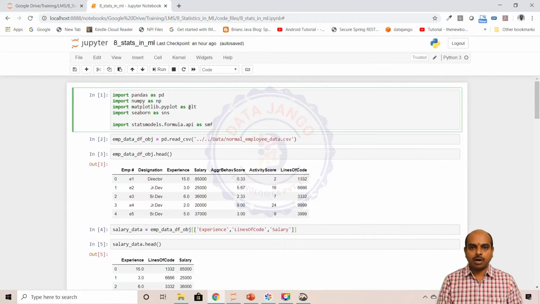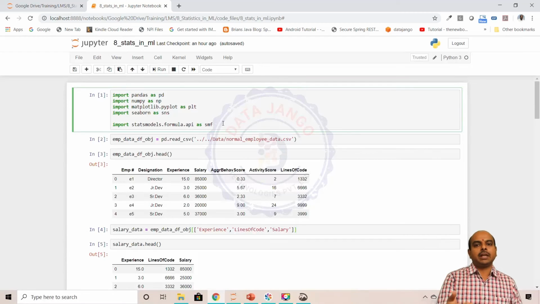This is one module which has machine learning algorithms implemented. We understood the concept. We just need to use the API and execute the code, right? The statsmodels has ordinary least squares, a linear regression algorithm implementation. So let us use that and see how exactly we can build a model and make predictions.